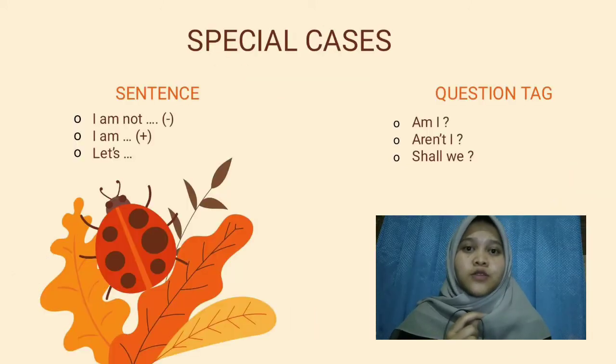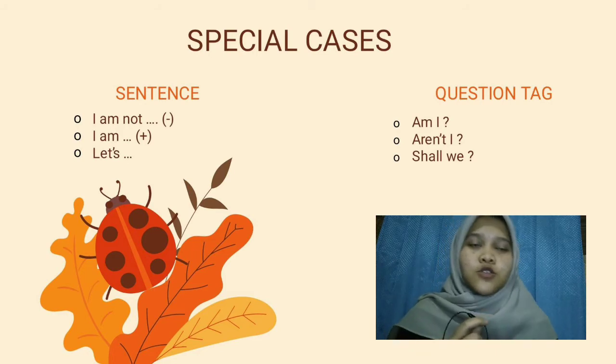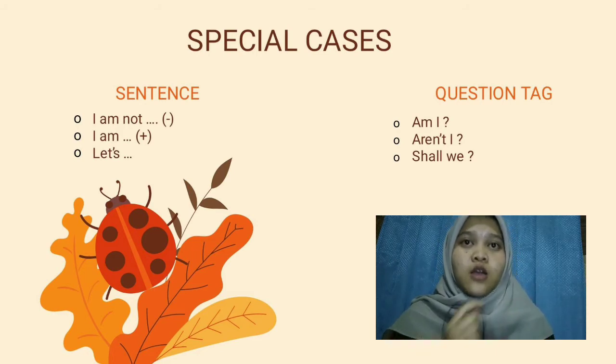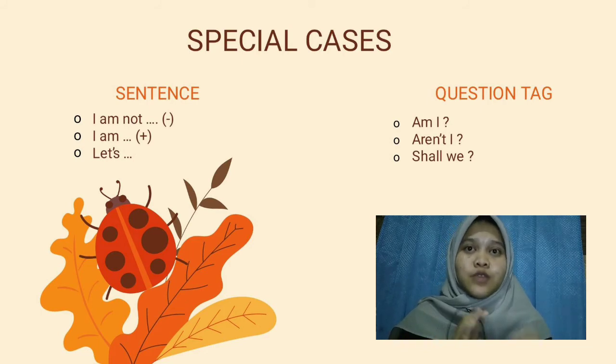And I would like to explain about the special cases in question tags. So besides the examples described earlier by Dini, there are also special cases in question tags. I'll give you the example. If there is a sentence using the subject I and to be am in the negative context, which means I am not, the question tag is am I, right?